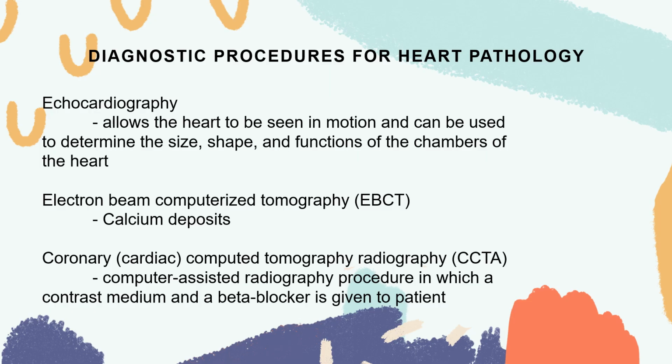Next is your coronary cardiac computed tomography angiography, abbreviated as CCTA. It is a computer-assisted radiography procedure in which a contrast medium is injected into a vein and a beta blocker is given to decrease the heart rate. Then X-ray beams trace an arc around the heart and ultimately produce an image called a CCTA scan. This procedure is used primarily to detect blockages such as atherosclerotic plaques or also your calcium deposits.